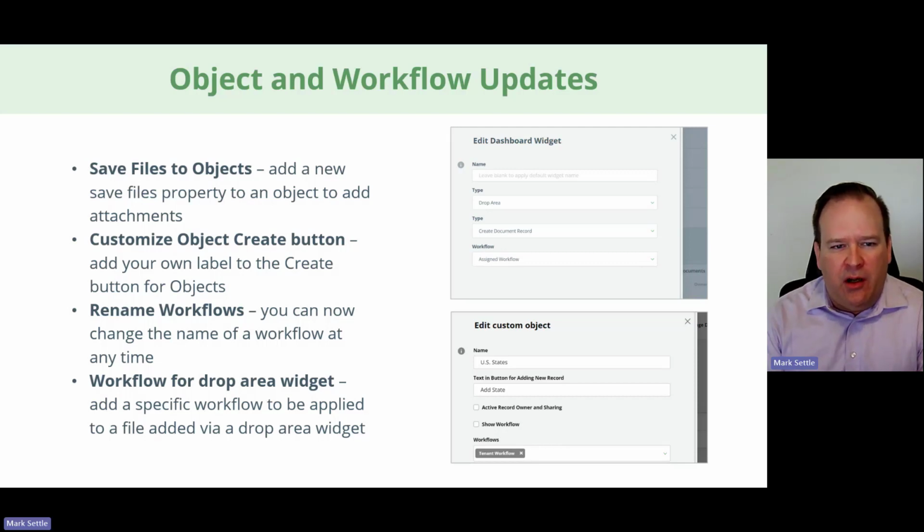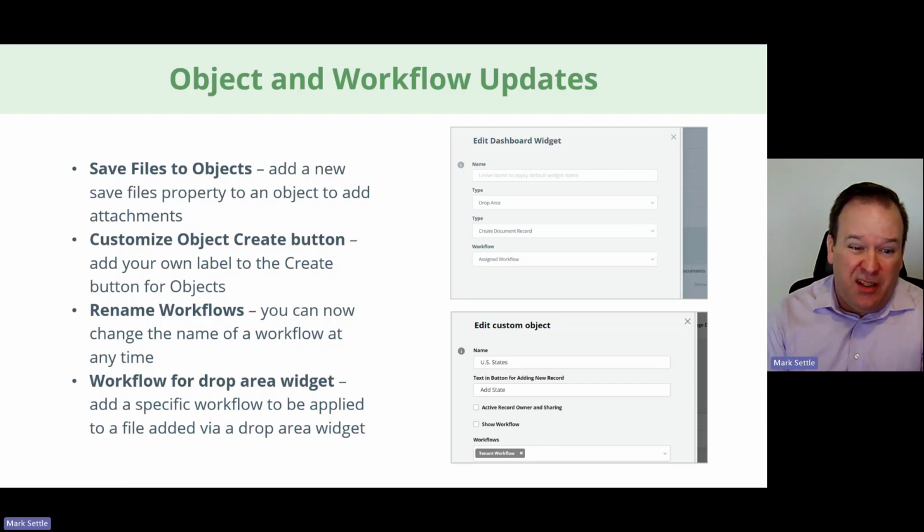I also can customize that object create button. That's really handy for people who are creating objects. It no longer has to say create object, because usually you set it to something very specific now. You can rename workflows and you can set the workflow for a drop area widget. And I'm going to show you these so you can see a little bit of the benefit of each of these as well. So let's take a look.